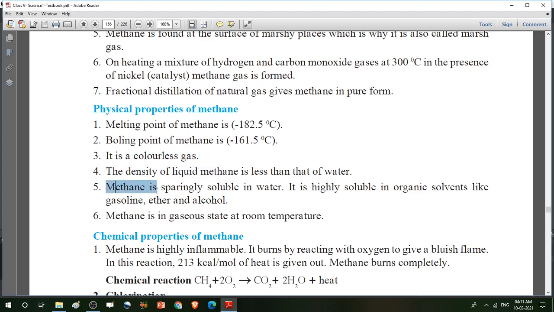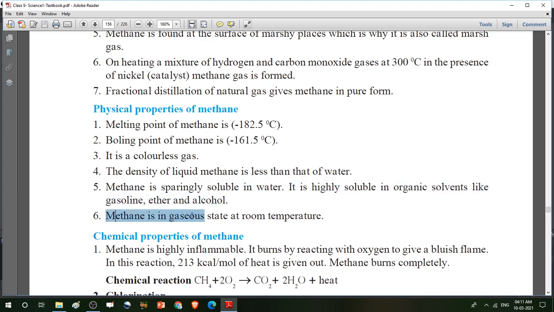Methane is sparingly soluble in water. It is highly soluble in organic solvents. Organic means having carbon. So it is highly soluble in organic solvents like gasoline, ether and alcohol.